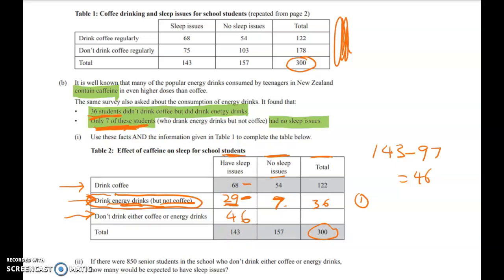Now, what can I do next? A couple of things I can do. I know that there are 157 who've got no sleep issues. So 54 plus 7 is 61. 157 minus 61 is equal to, what did I get? 96. So we can chuck that there. And lastly, we can add across here. So we've got 46 and 96, which is going to give me 142.